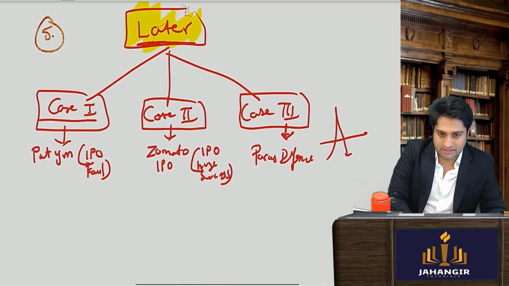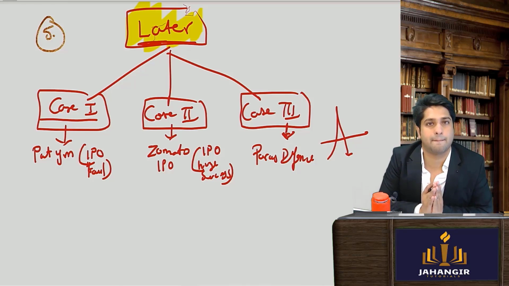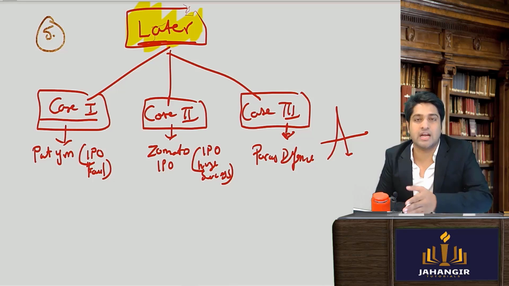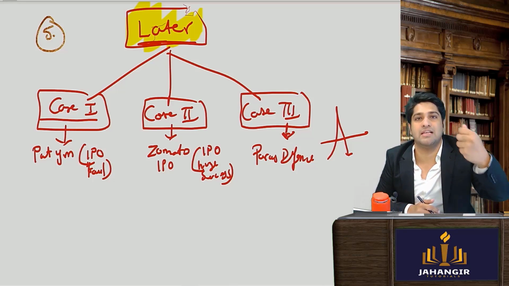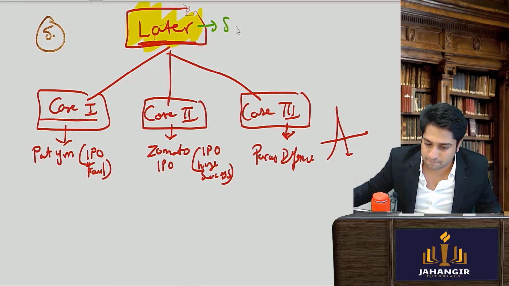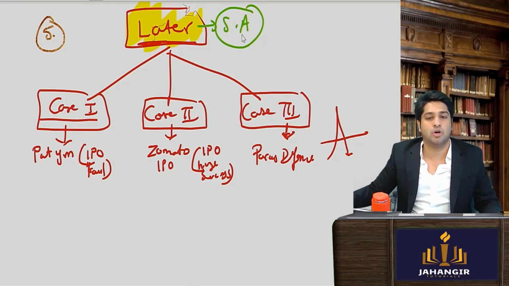Now what happens in each of the cases? Yahan tak clear? We are taking 3 scenarios and trying to understand what the stabilizing agent will do. Stabilizing agent, what will he do, in the green shoe option?